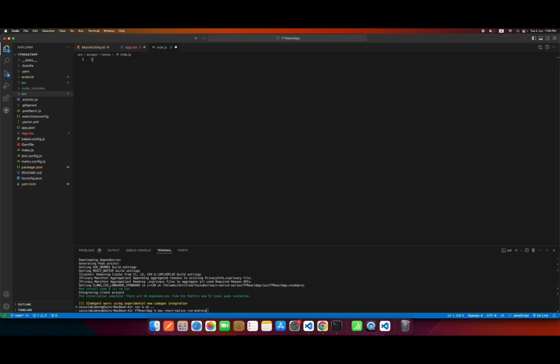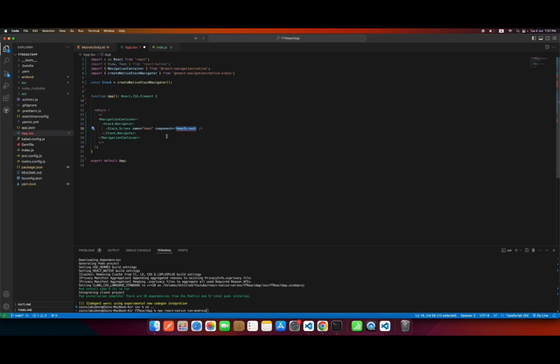There is a shortcut to create this boilerplate code. RNF is the shortcut, so I will name this home screen. Just save it. Whenever our application opens, this home screen will come.